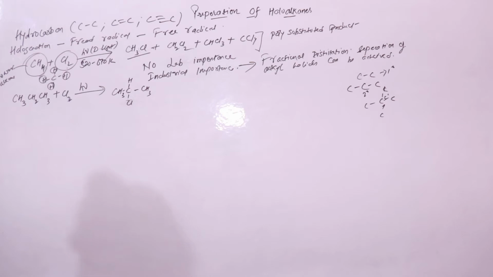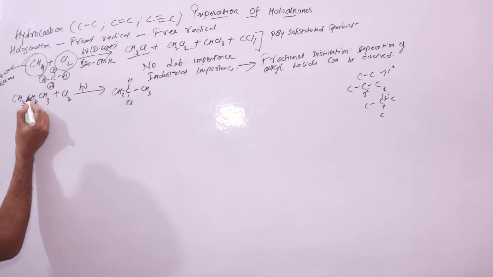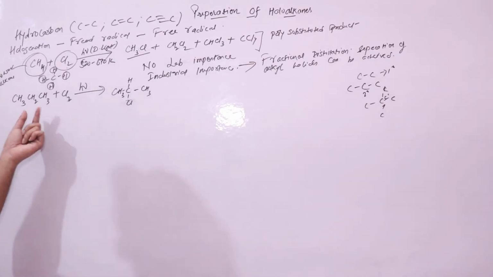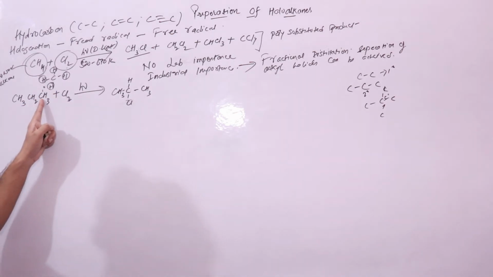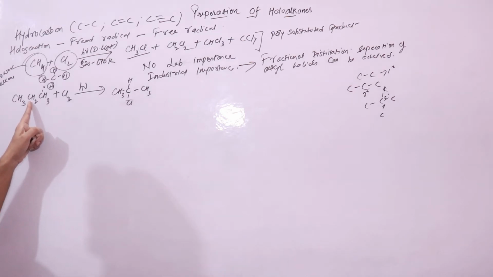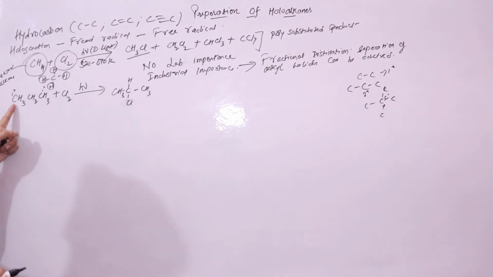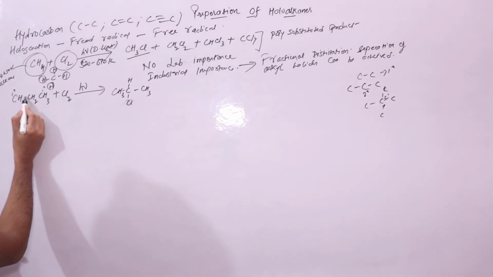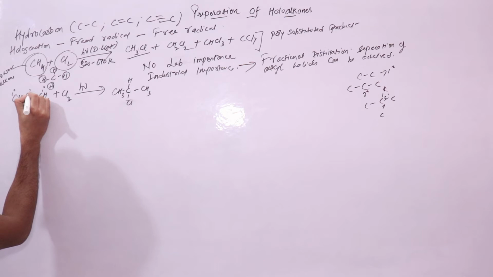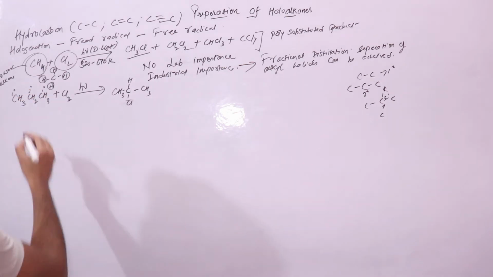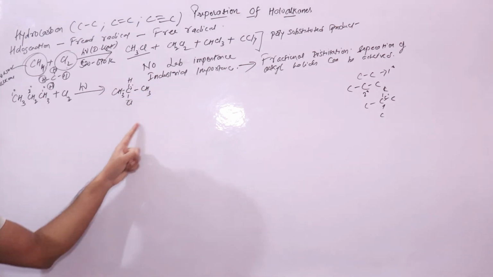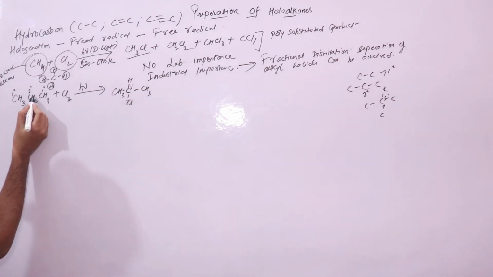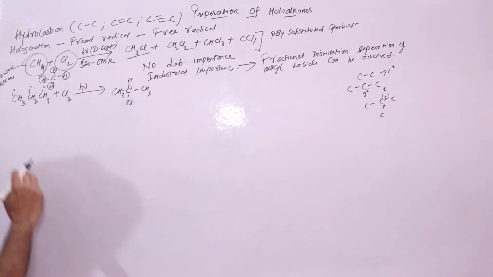right? So here this carbon atom, which is connected to 2 other carbon atoms, is a 2 degree carbon atom, whereas this carbon atom is a 1 degree carbon atom, because this carbon is connected to only one carbon atom directly. Similarly, this carbon atom is directly connected to only one carbon atom, which is this one. But this carbon atom is connected to 2 other carbon atoms. So this is your 2 degree carbon atom. This product will result by the replacement of 2 degree hydrogen atoms from your propane molecule, right?